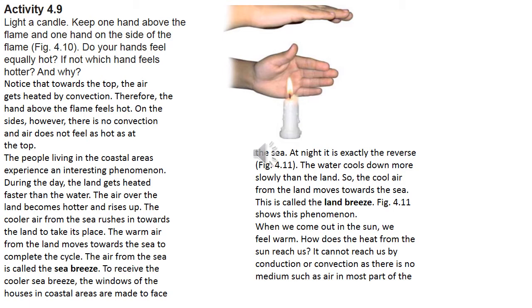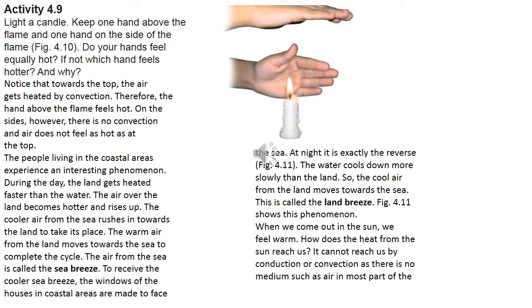That means during the daytime, due to the rays of the sun, the land gets heated faster than the water, because water is a poor conductor, so it takes more time to get heated.